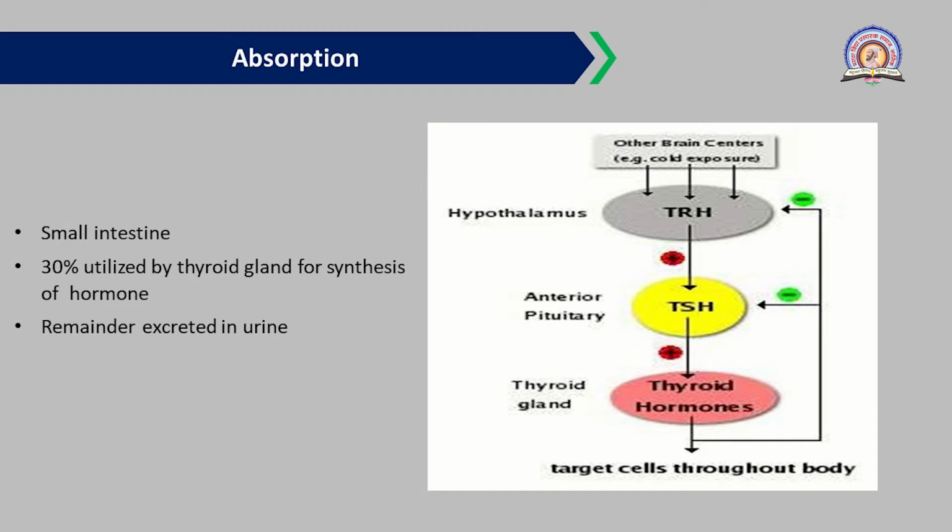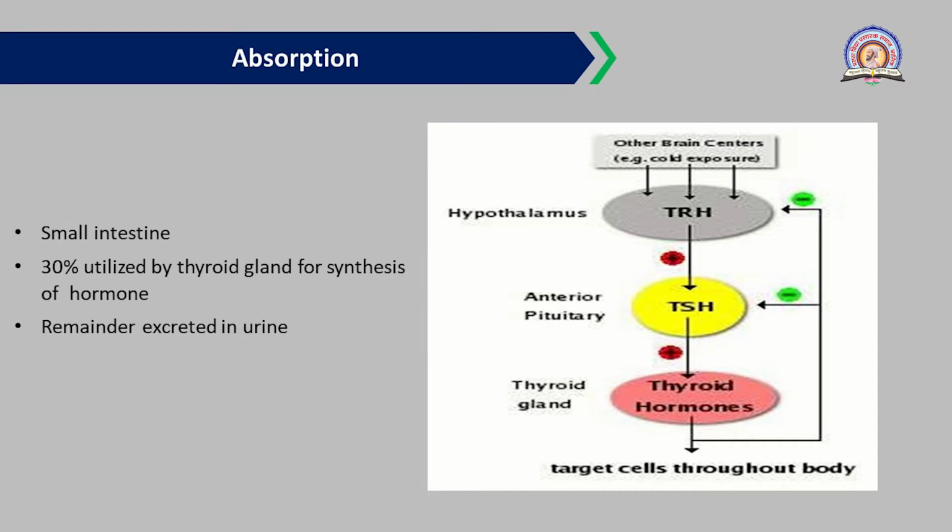When TSH is produced in the anterior pituitary, it stimulates the thyroid gland to produce the T3 and T4 hormones.